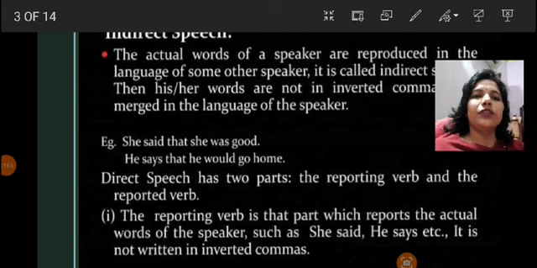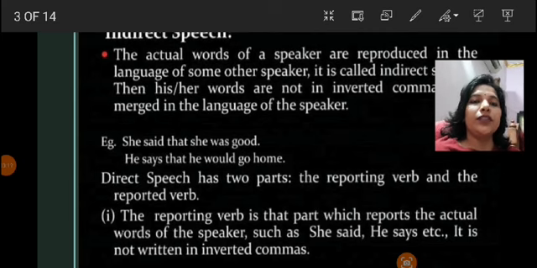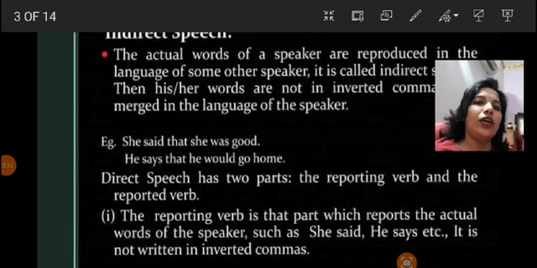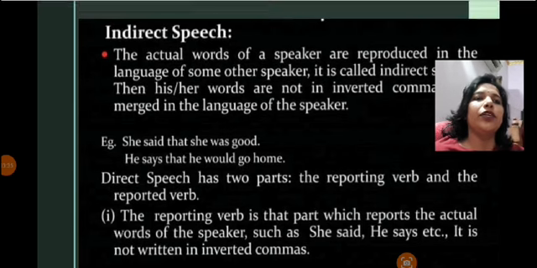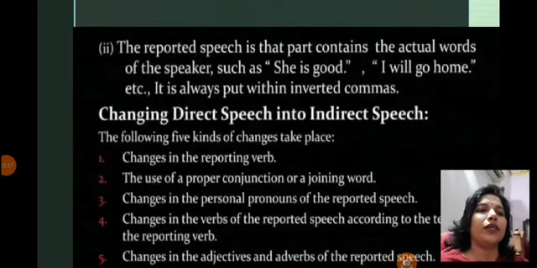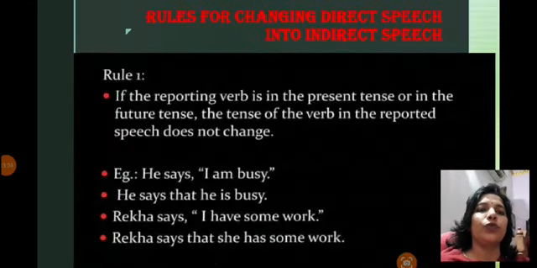Next we discuss the reporting verb and reported speech, which we have already seen in the previous examples of direct and indirect speech. Direct speech can be divided into two parts, that is, the reporting verb and the reported speech. The reporting verb is the part that is not in inverted commas.